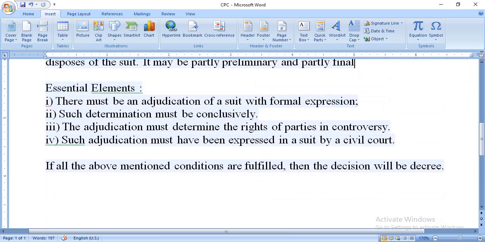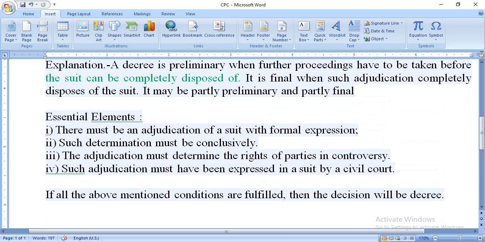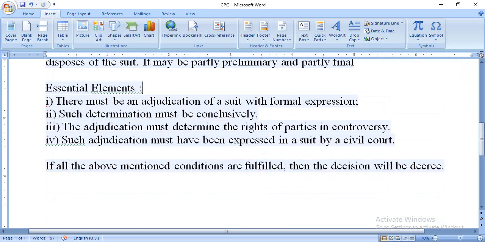After that, if we analyse the above-mentioned section, we can get some elements. Number 1, there must be an adjudication in a suit with formal expression. Number 2, such determination must be conclusive. Number 3, the adjudication must determine the rights of parties in controversy. Number 4, such adjudication must have been expressed in a suit by a civil court. So if all the mentioned conditions are fulfilled, then the decision will be a decree, otherwise not.